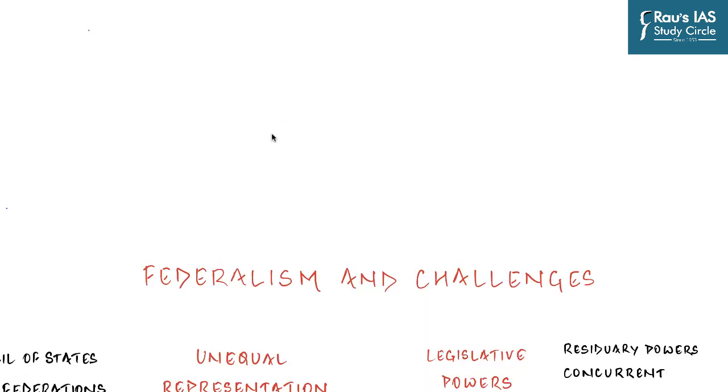Now, before going into federalism as a word, let us first understand why there is a need for a country to adopt a federal system of government. If you look at the countries across the world, they come in all shapes and sizes. They are made up of many different types of people from various kinds of backgrounds trying to live together as a nation. Now, how do we ensure that all these diverse people get sufficient political representation? One of the ways to enable people from different backgrounds to live together is federalism.